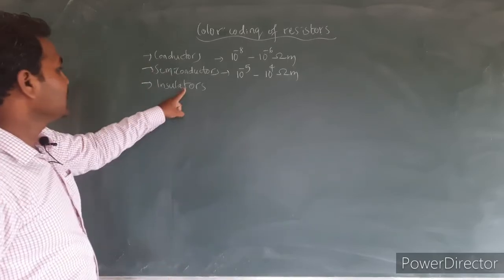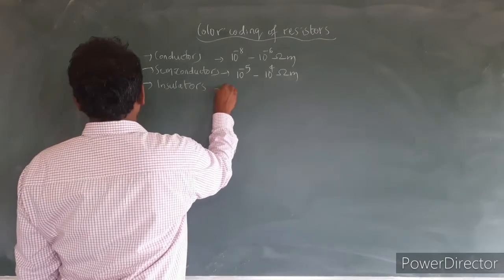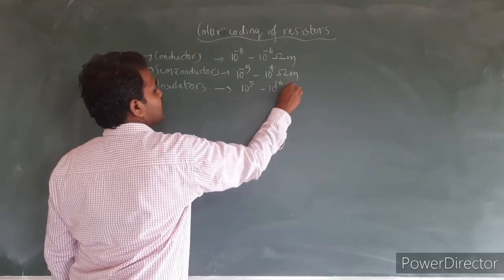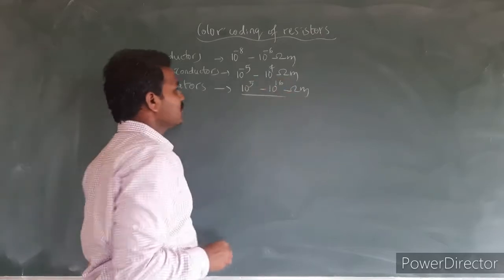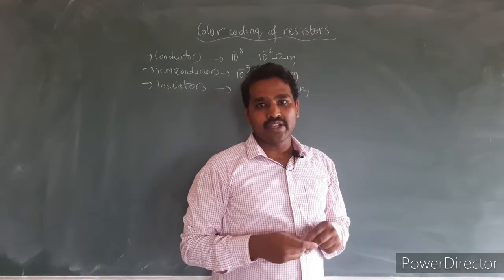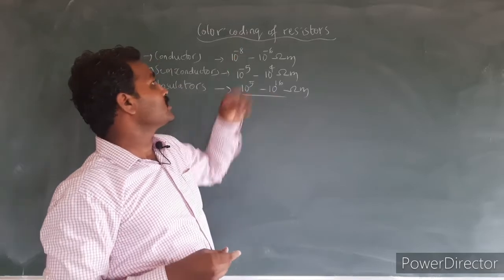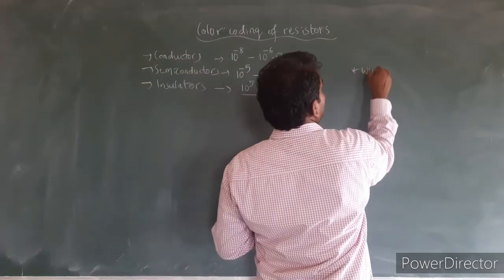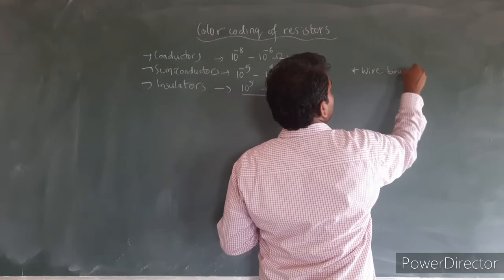The resistivity range of insulators is somewhere between 10 to the power 5 to 10 to the power of 16 ohm meter. The insulators have the maximum value of resistivity. And for commercially produced resistors, there are two types of resistors here. We have wire wound resistors.